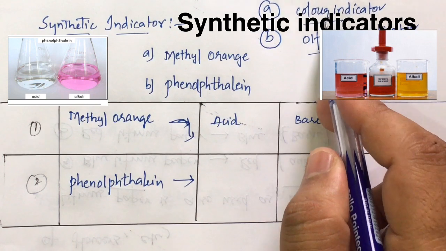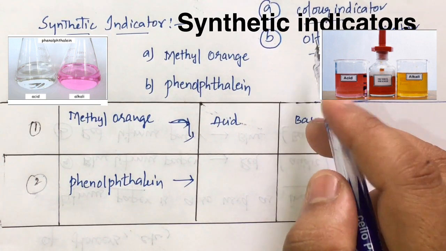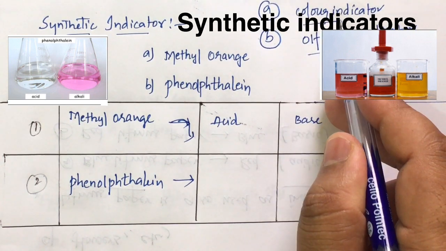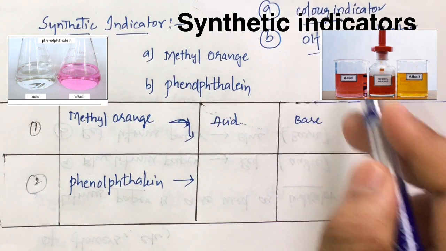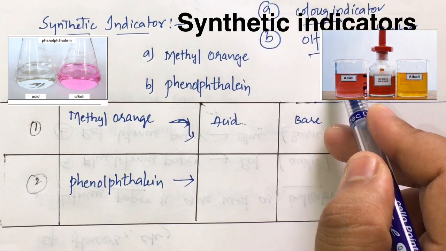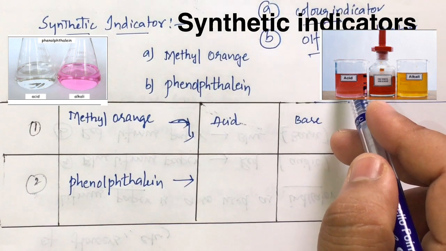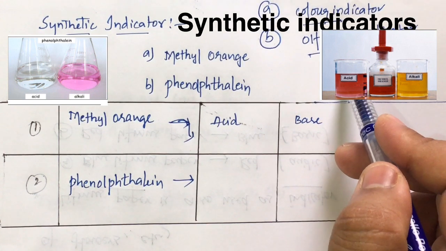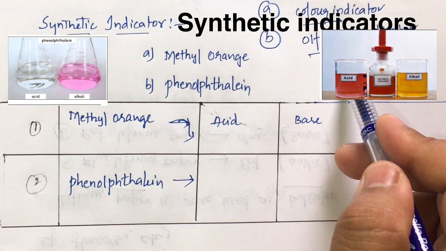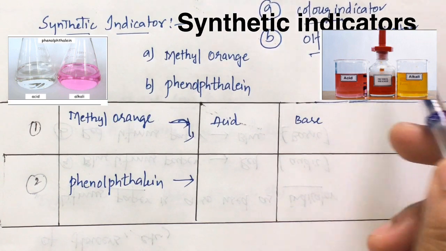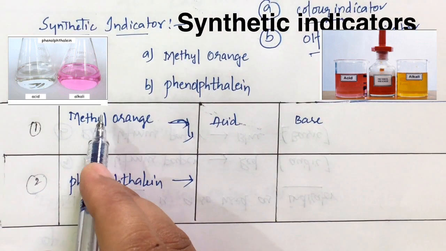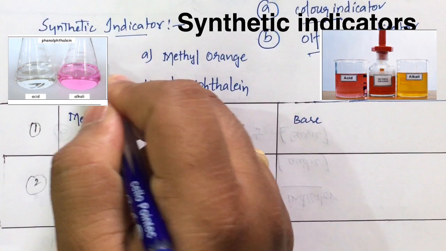So what does color change mean? By using those substances, if there is a change in color, then we can identify the nature of the substance. Okay, so what are olfactory indicators? We will have a discussion about it, but before that, an olfactory indicator is one which changes the smell. By adding these substances, if they change the smell, then we call them olfactory indicators. Let us look first into the color change indicators, number one.